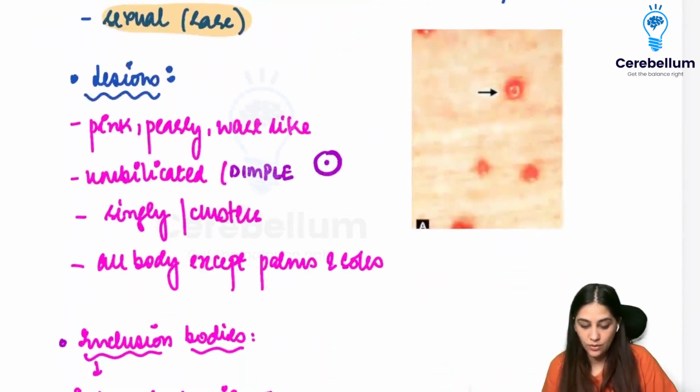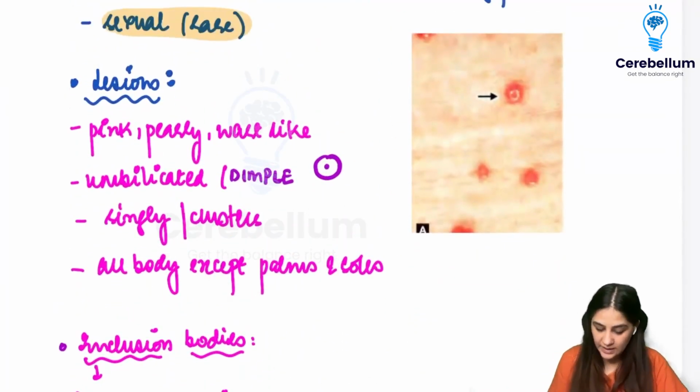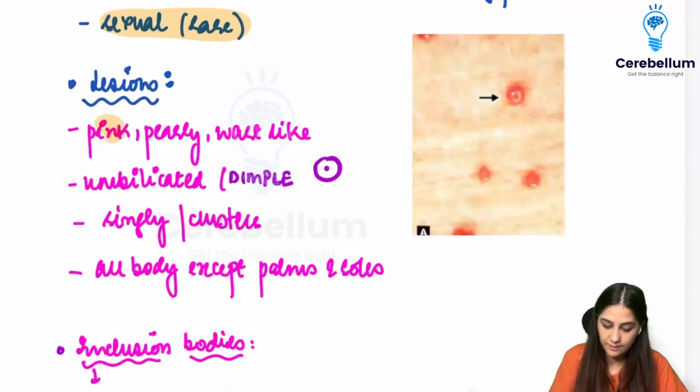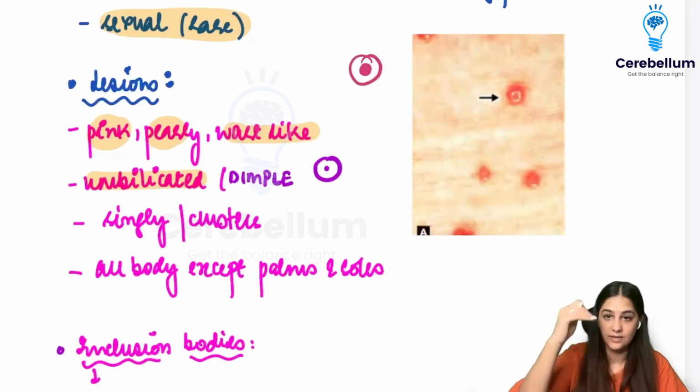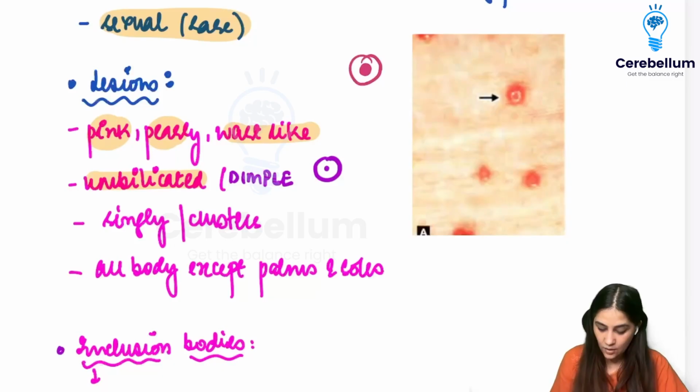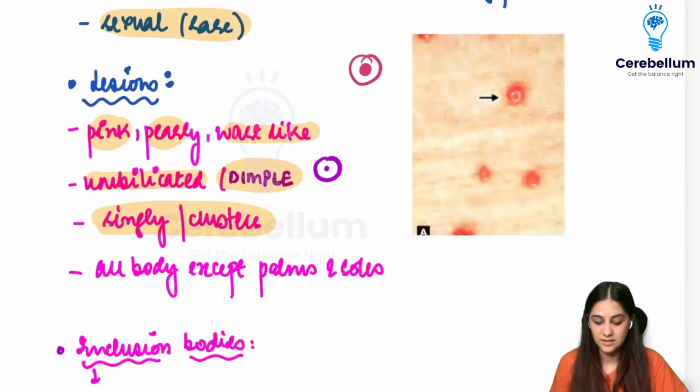Okay. So, what are the lesions going to be like? Lesions here are going to be pink, pearly, and wart-like. They are umbilicated. That means it's going to be a rounded structure with a dent in the center, or a dimple in the center, called the umbilication. They are present singly or in clusters, and they are present on all the body except your palms and your soles.